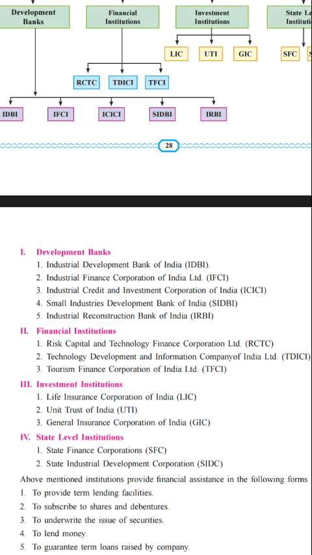They broadly consist of the State Financial Corporation, that is SFC, and the State Industrial Development Corporation, that is SIDC. These are the two examples related to state level institutions: first, the State Finance Corporation, and second, the State Industrial Development Corporation. They both provide support and help for industries to set up at the state level, and also promote the smooth functioning of their business at the state level.